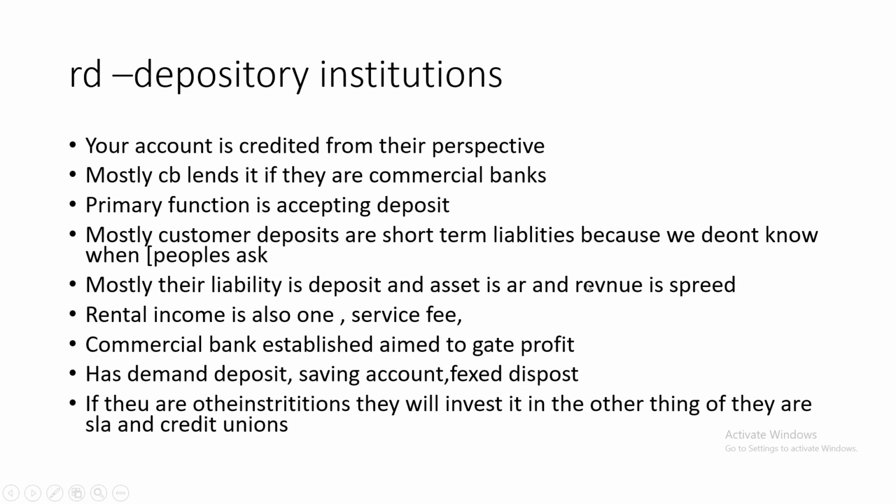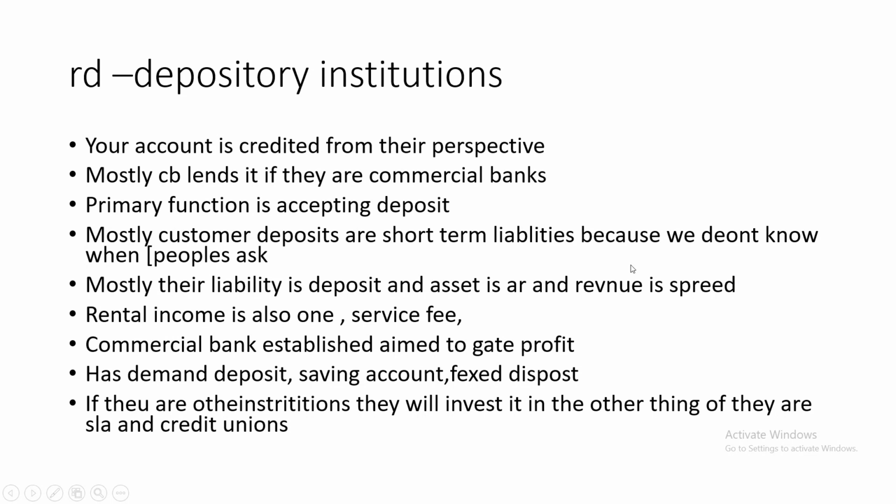On their income statement, most of their revenue is a spread. What is a spread? The spread is the difference between the bank lending rate and the bank borrowing rate. So the interest they pay for the deposits and the interest they receive from the money they lend to other people, the difference between those is their revenue, which is called a spread.